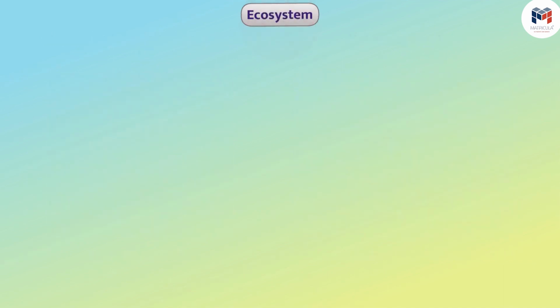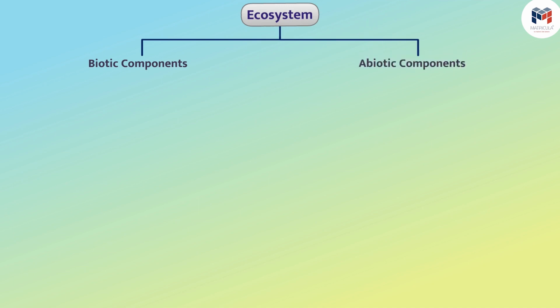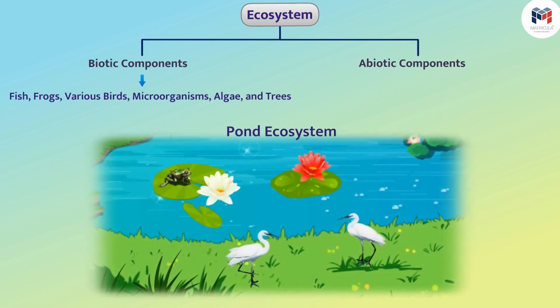Any ecosystem consists of biotic components and abiotic components. For example, fish, frogs, various birds, microorganisms, algae, and nearby trees, etc. living in the pond ecosystem are all called biotic components, and rain, water, soil, heat, minerals, etc. are all abiotic components.